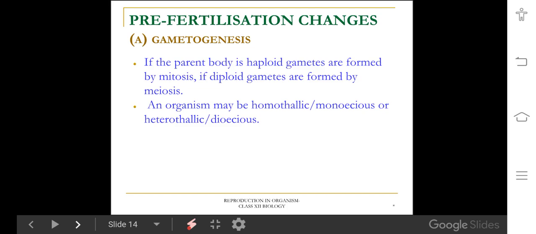That means the heterothallic condition and the dioecious condition. Dioecious means the plant bears only one type of flower, either male or female. Example, papaya and date palm. Heterothallic means the thallus consists of only one type of sex organ. Example, Marchantia. This is sexuality in organisms.